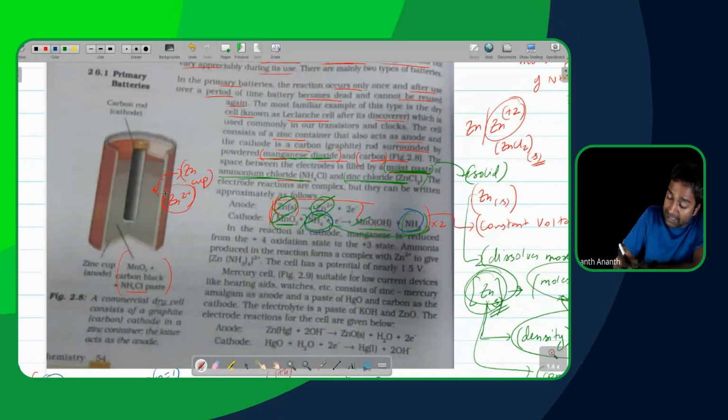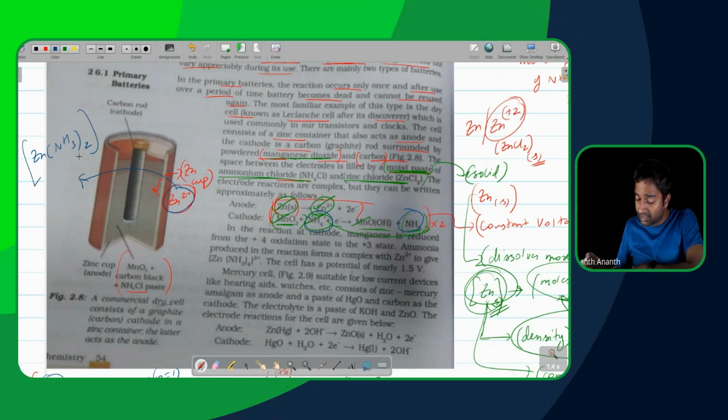So this Zn2+ which is produced here is going to complex with the ammonia to form Zn(NH3)2. That is not correct, that doesn't make sense. Zn(NH3)4. Yeah, they have given 4 only. So that's correct. We have Zn(NH3)4 2+.